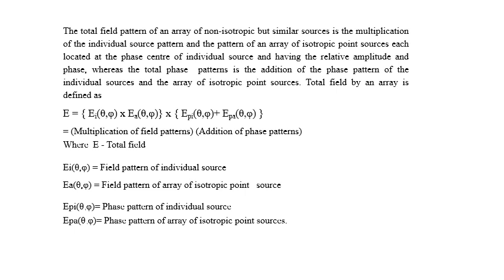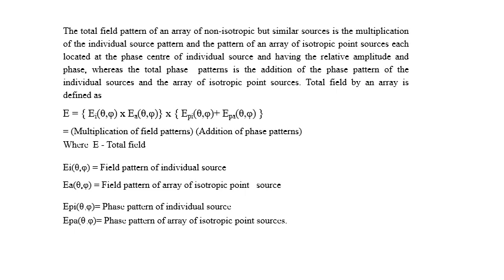It can be defined as: the total field pattern of an array of non-isotropic but similar sources is the multiplication of the individual source pattern and the pattern of an array of isotropic point sources, each located at the phase center of the individual source and having the relative amplitude and phase, whereas the total phase pattern is the addition of the phase pattern of the individual sources and the array of isotropic point sources.